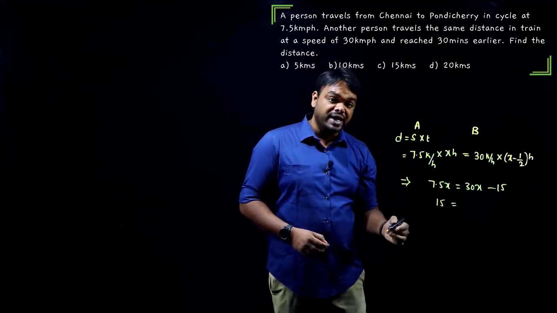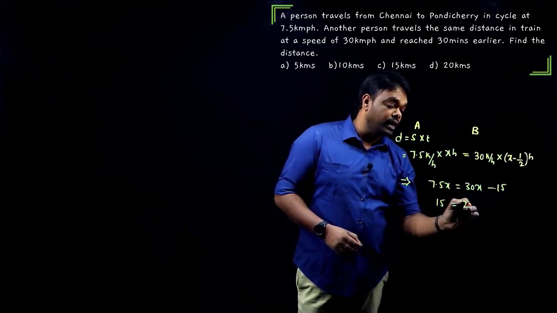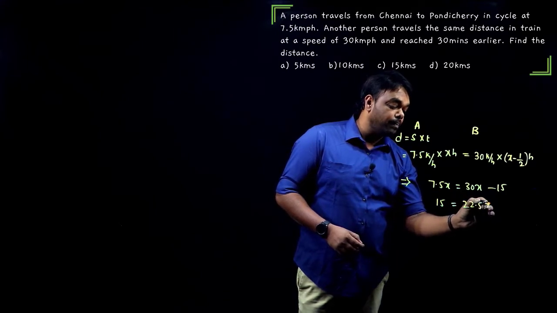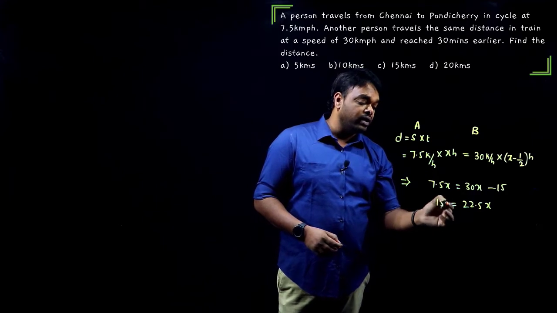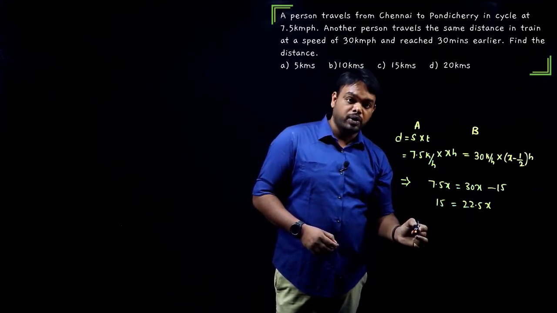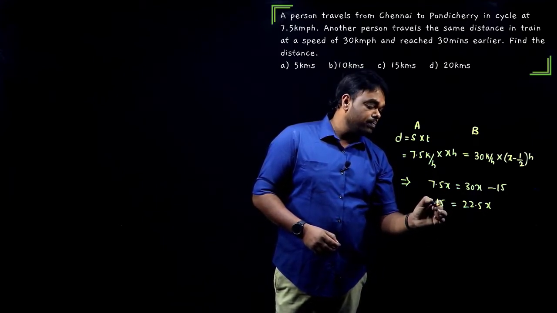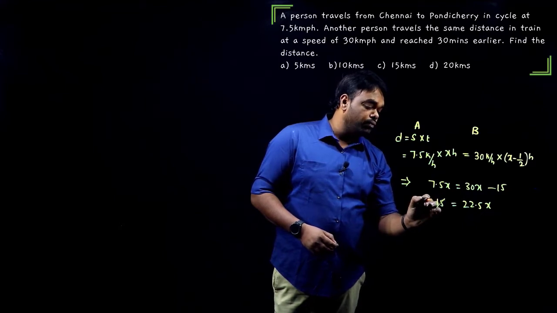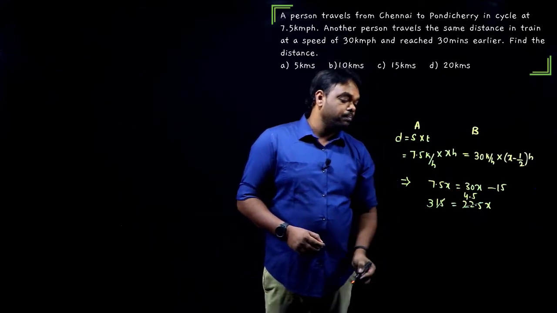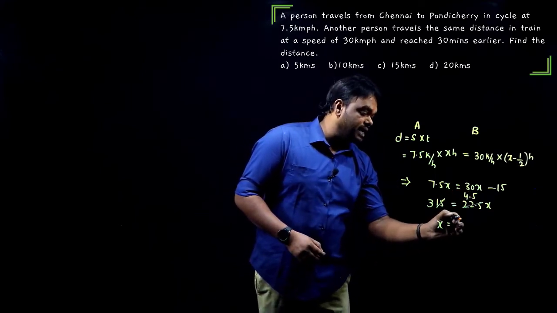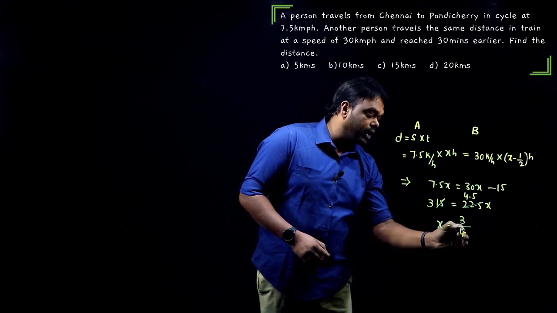And 7.5x, if I subtract from there, I'll get 22.5x. So we will get x equal to 15 divided by 22.5. So finally x will be 3 divided by 4.5.